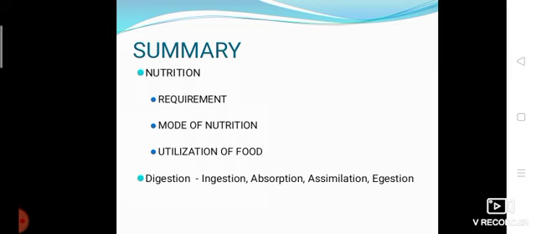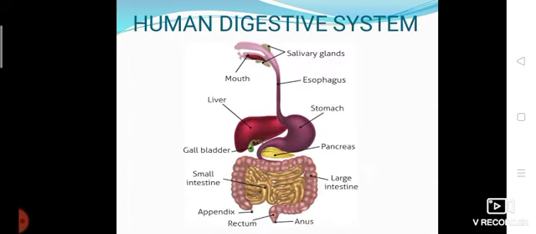What is digestion? Digestion is a process in which the complex molecules are broken down into simple molecules. Otherwise, we can simply say the breakdown of complex substances into simple substances. And digestion takes place by four processes, that is four steps: ingestion, absorption, assimilation, digestion.